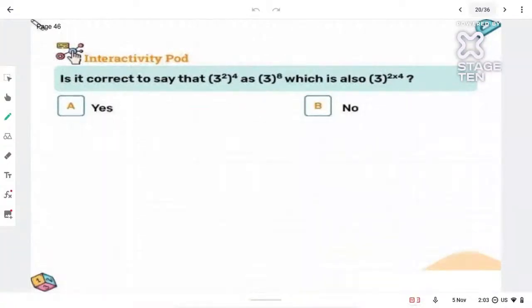Is it correct to say that 3 raised to 2, and whole powered 4, can I say that equals 3 raised to 8? Means 4 into 2. Can I say that? Yes or no? I have a power, 3 raised to 2. I'm doing a whole power of 4. So instead of solving that, can I multiply both the powers? Yes? Is it a yes?